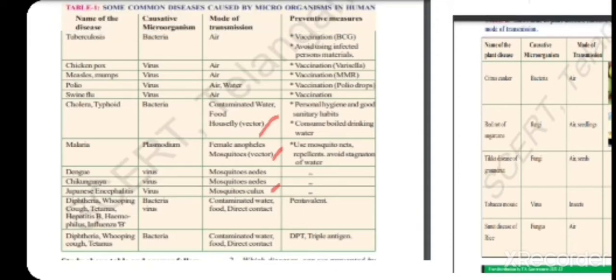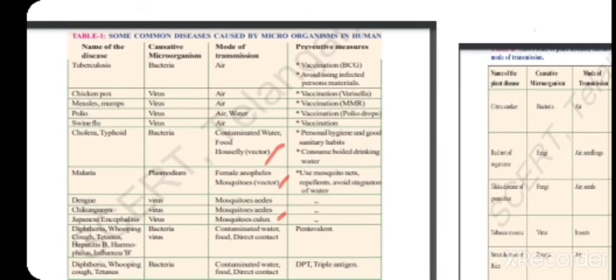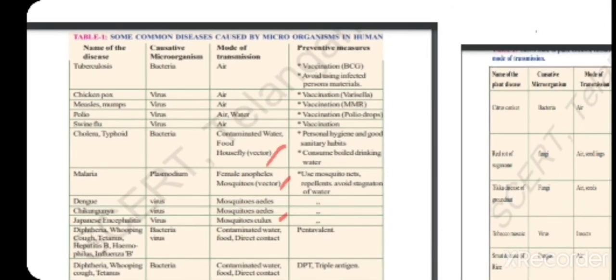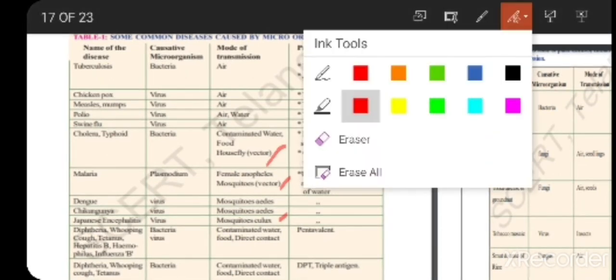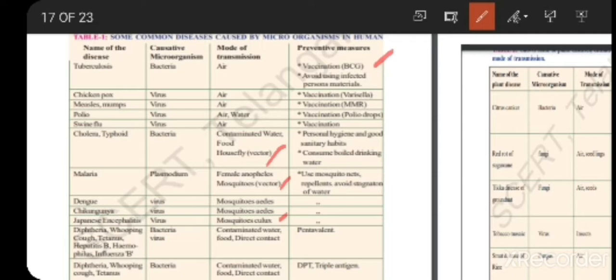And there are some preventive measures. You can take some vaccines to prevent these diseases. So BCG is the vaccine which is given for tuberculosis. Varicella is the vaccine which is given for chickenpox. MMR is a vaccine which is given for measles and mumps. And you all know polio drops are given for polio disease.